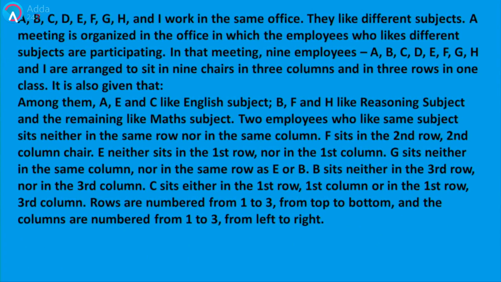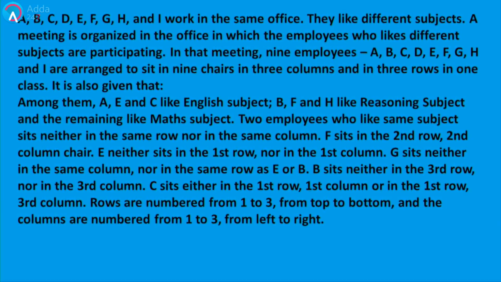So this is the basic instruction. Before you proceed towards the simplification or towards considering anything, just target that introduction paragraph. What is that introduction paragraph saying? It's saying that there are 9 members, A, B, C, D, E, F, G, H, I. They work in the same office. Moreover, they like different subjects also. A meeting is organized in the office in which the employees who like different subjects are participating.